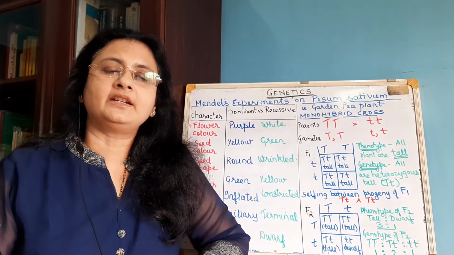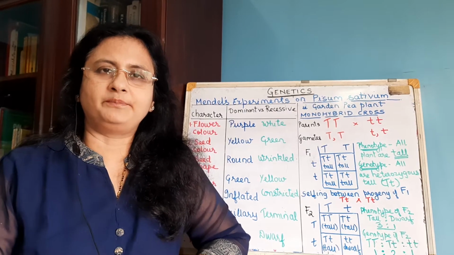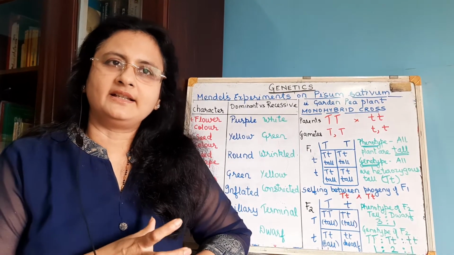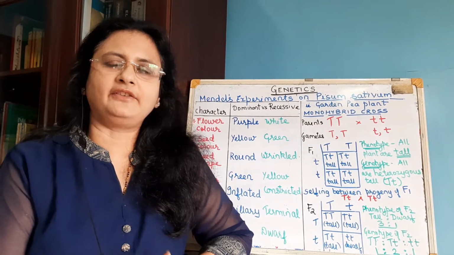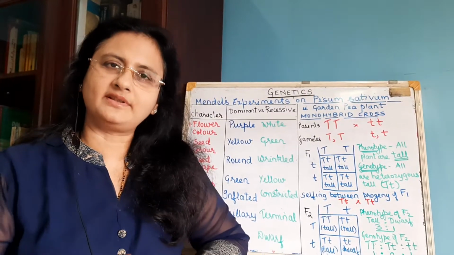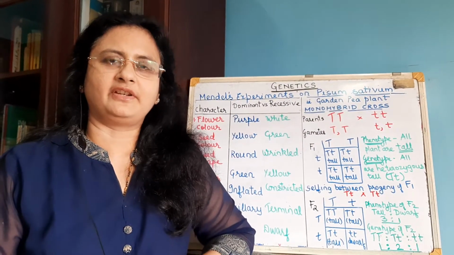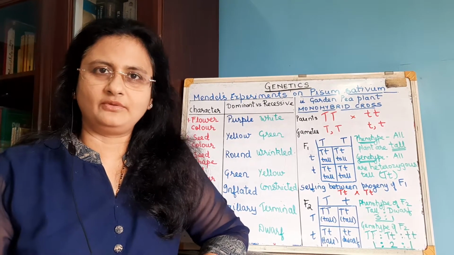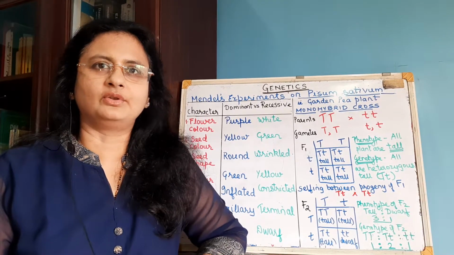Then secondly, pure breeding varieties were available. Pure breeding means generation after generation you get the same type. That is, say if the plant is showing purple flowers, then you can produce the purple flowers generation after generation by using self pollination. Now the concept of pollination you have learnt in 9th standard, so just go through that.